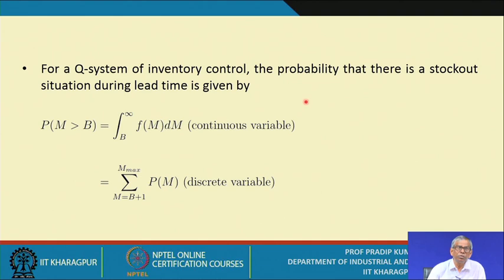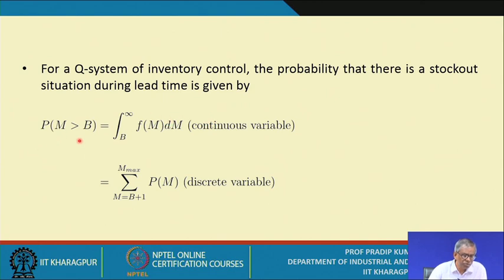For a Q system of inventory control, consider the probability that there is a stock out situation during lead time. This is very important, because we must know the probability of stock out, and we keep extra stock, or the safety stock or the buffer stock, to prevent the occurrence of the stock out.